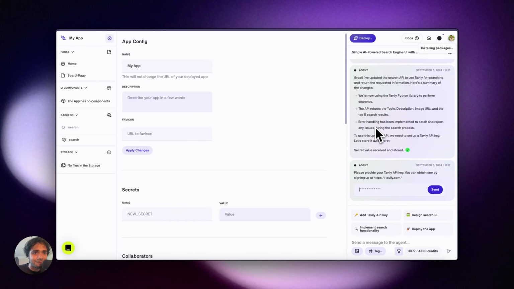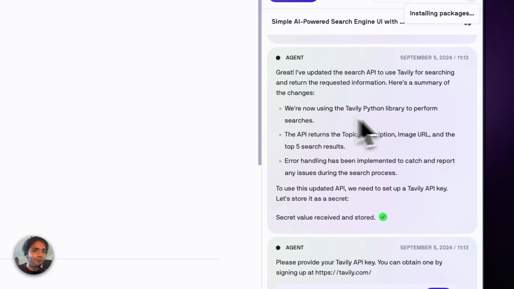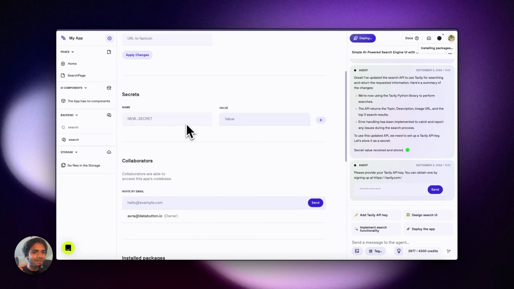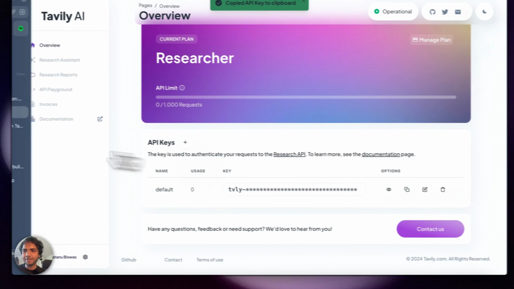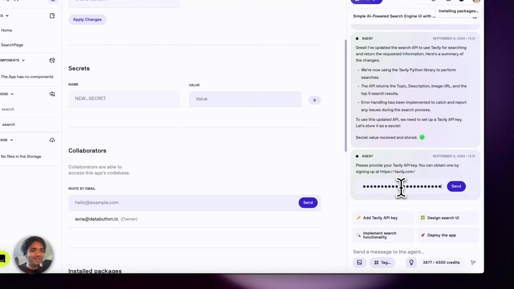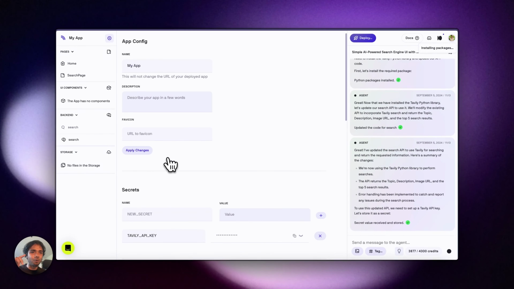It says that we are now using the Tavily Python library to perform searches. The API returns topic, description, image URL, and the top 5 results. Error handling has also been implemented. Before I pass this API key, right now we don't have any API key secret stored. So I'll grab it, paste the Tavily API key, and hit the send button. You will see the API key is getting stored in Databutton's workspace, the environment.